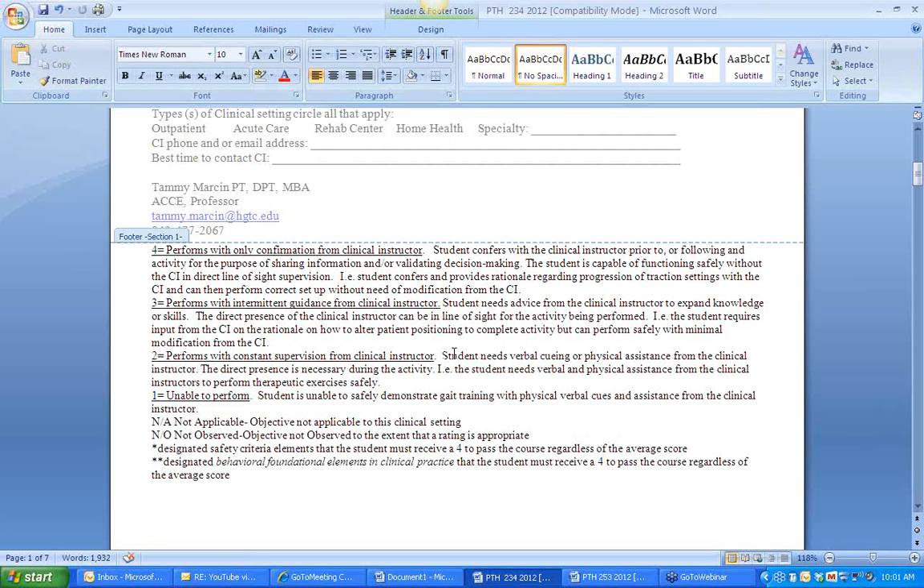And a 1 in reality is when the student cannot pull the information out. If the clinical instructor says, hey, tell me what muscle does hip extension, and they have no idea, that would be a 1 for us at that point in time.